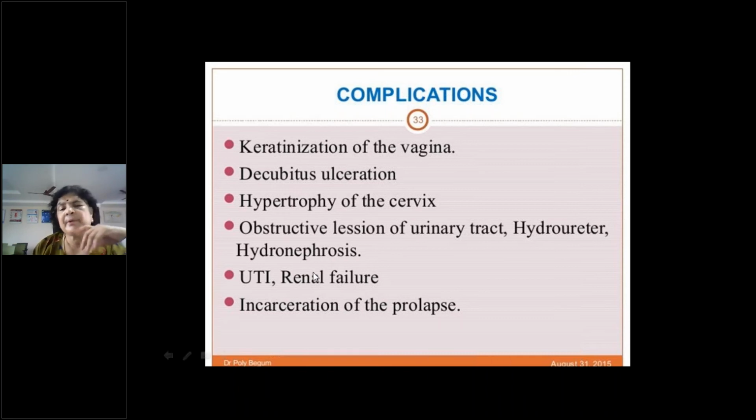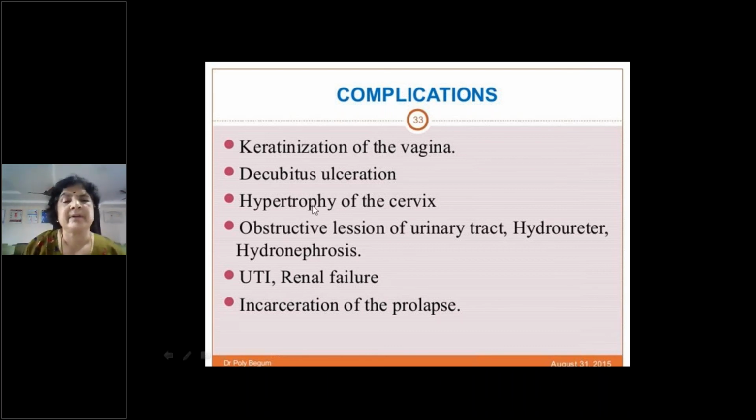So the complications of prolapse: because the vagina is exposed to the exterior, it becomes keratinized. You can see black spots, thickening of the vagina, keratinization, white spots, black spots. The decubitus ulcers are mainly because, as it is hanging outside, there is interference with the vascular supply and with the venous drainage. They are seen mostly on the dependent portion. They are not because of friction. If it were because of friction, it would be on the sides of the walls. But this is seen on the most dependent portion. So because of ischemia, just like ischemic ulcers, TAO ulcers on the foot, in the same way here also decubitus ulcers.